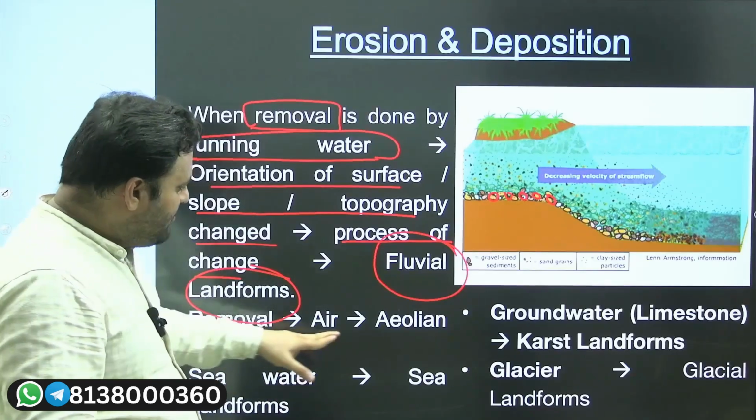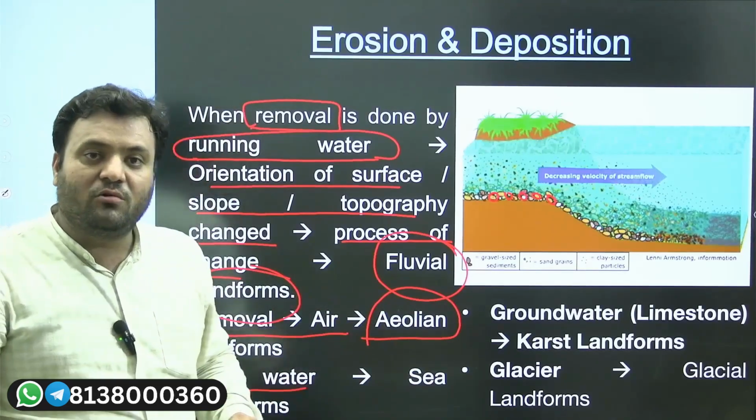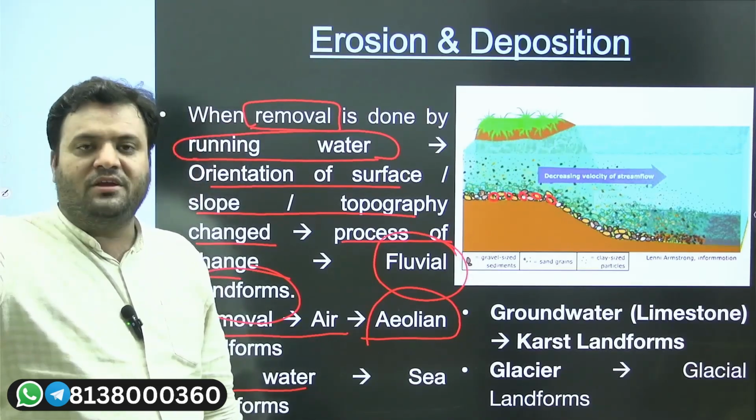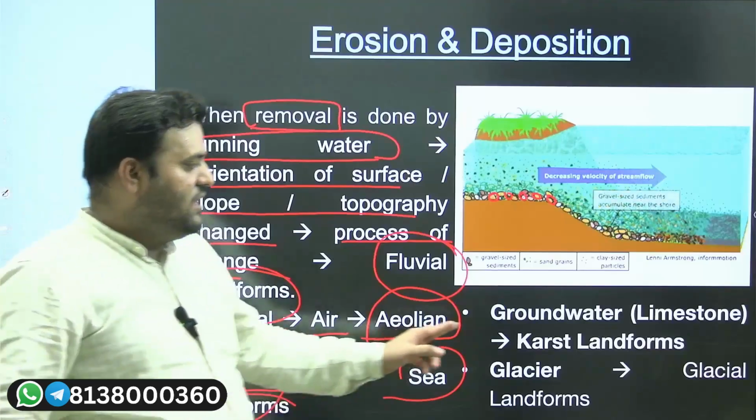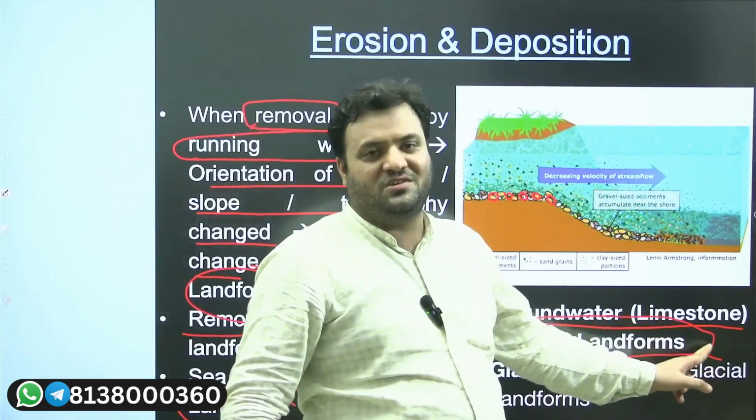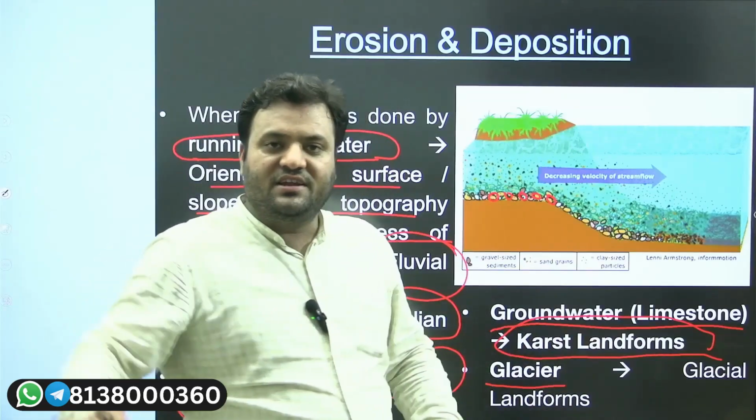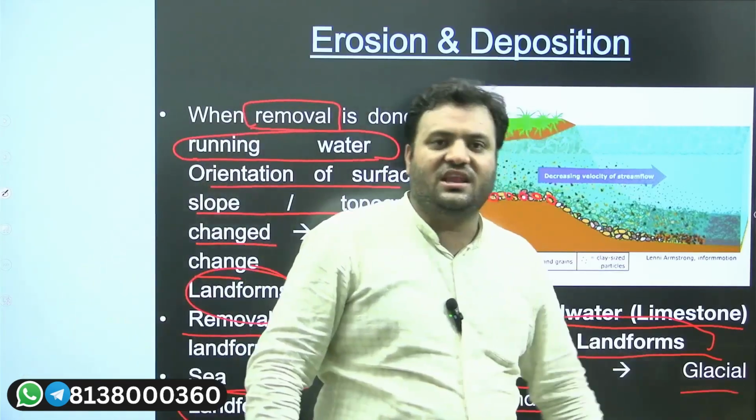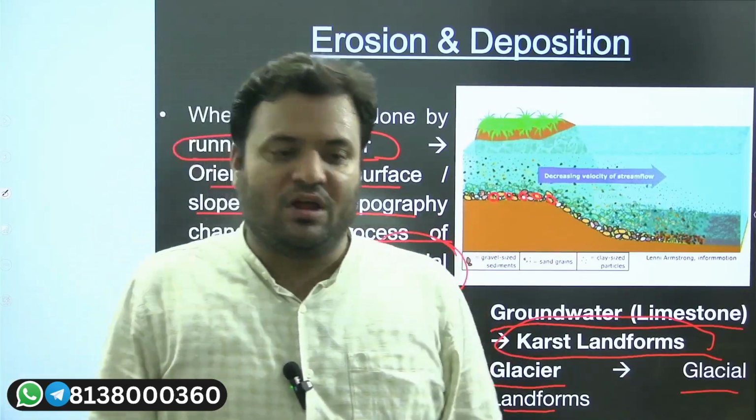Whenever we have a removal by air, that will be called aeolian landforms. When the same kind of removal is because of seawater, and seawater modifies the crust, those slopes which differ from each other in horizontal and vertical expansion will be called sea landforms. Similarly, groundwater or limestone gives karst landforms. Karst was the person who found these landforms, so the name is given accordingly. Yes, we have a glacier. If there is a removal and deposition because of the glacier, that will be termed glacial landforms. The glacier itself modifies the topography on our earth surface.